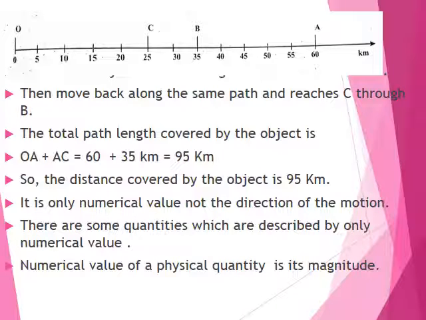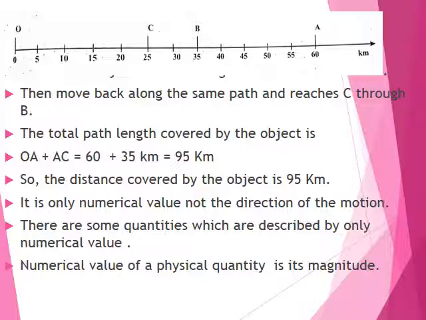Now see here, suppose the object starts moving from O and then moves back along the same path and reaches C through B. That means it starts the journey from O to A, and then moves back from A to C, so now the object is at the position C. The total path length covered by the object from O to A is 60 km. The scale is given in kilometers, so it is 60 km.